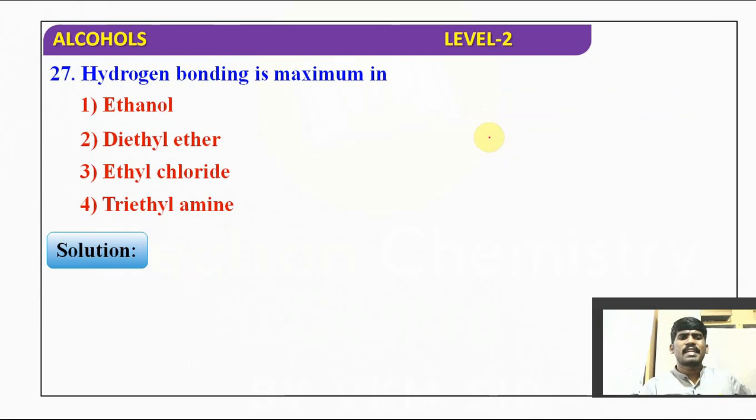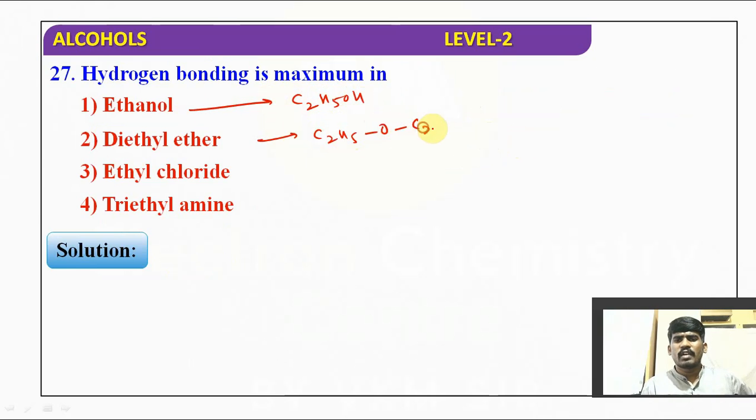Hydrogen bonding is maximum in which of these: ethanol, formula C2H5OH; diethyl ether, C2H5OC2H5; ethyl chloride, C2H5Cl; triethylamine, that is (C2H5)3N. In triethylamine, though hydrogen bonding is possible, it is less because of bulky alkyl groups.